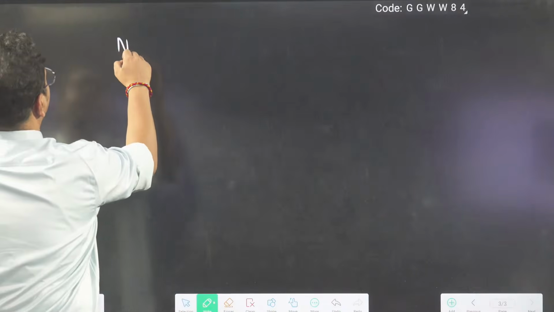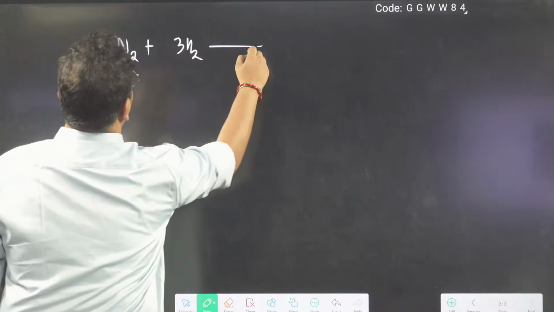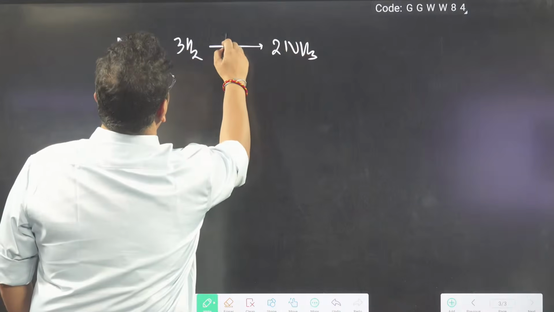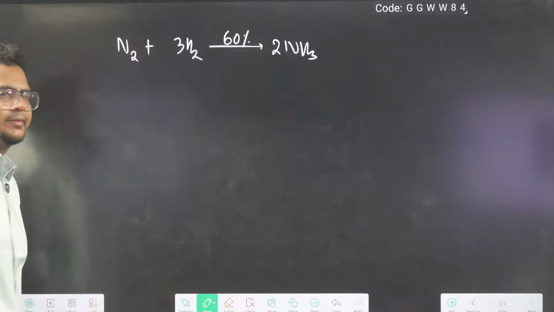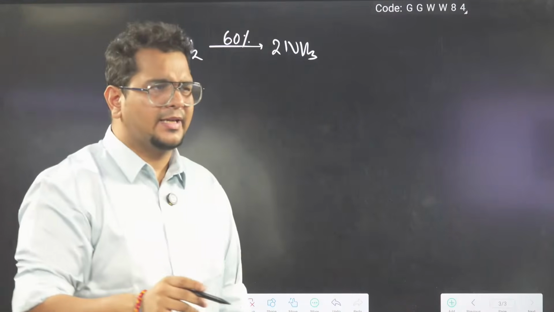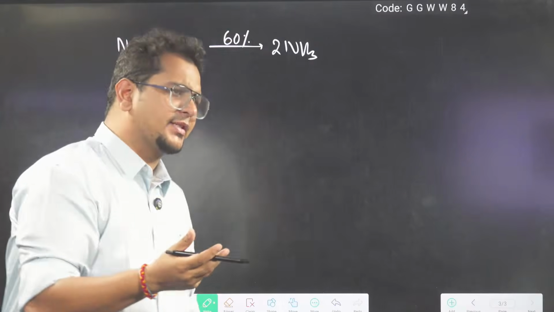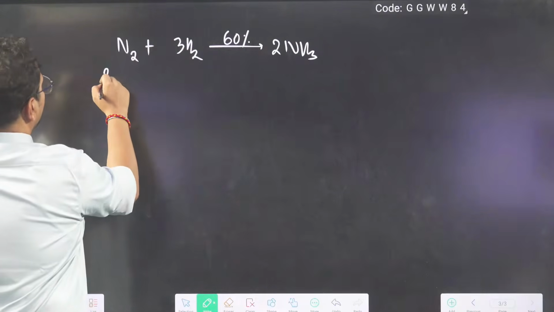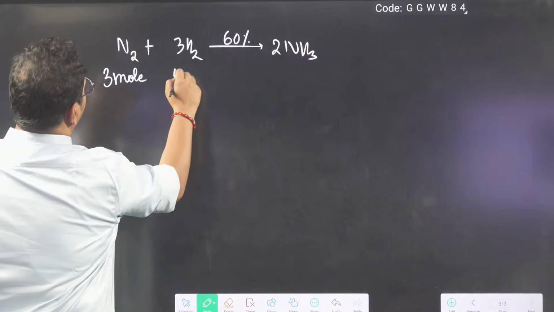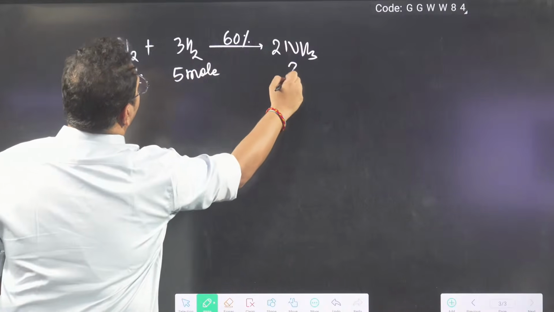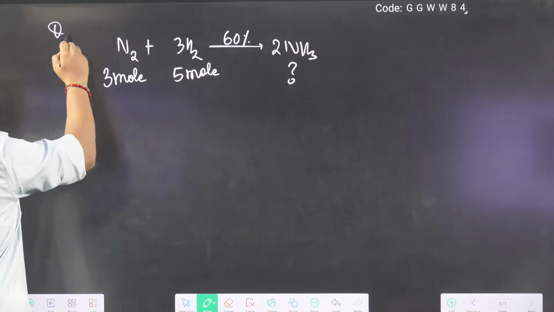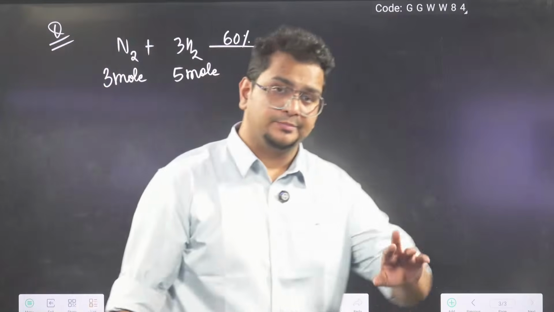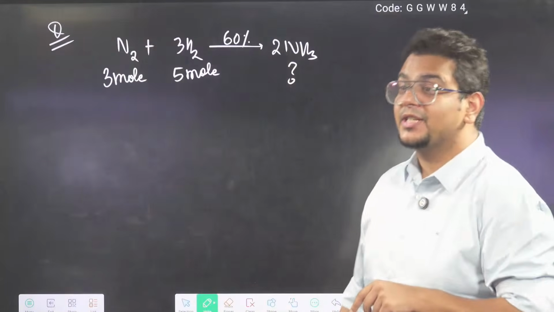So let us say you have nitrogen plus hydrogen giving you 2 ammonia with 60% efficiency. On the arrow, if they write percentage, it means they are talking about the reaction efficiency or yield. Yield and efficiency are the same. 3 mole nitrogen, 5 mole hydrogen given. How much ammonia will be produced? This same question with same data we have done before without percentage efficiency.